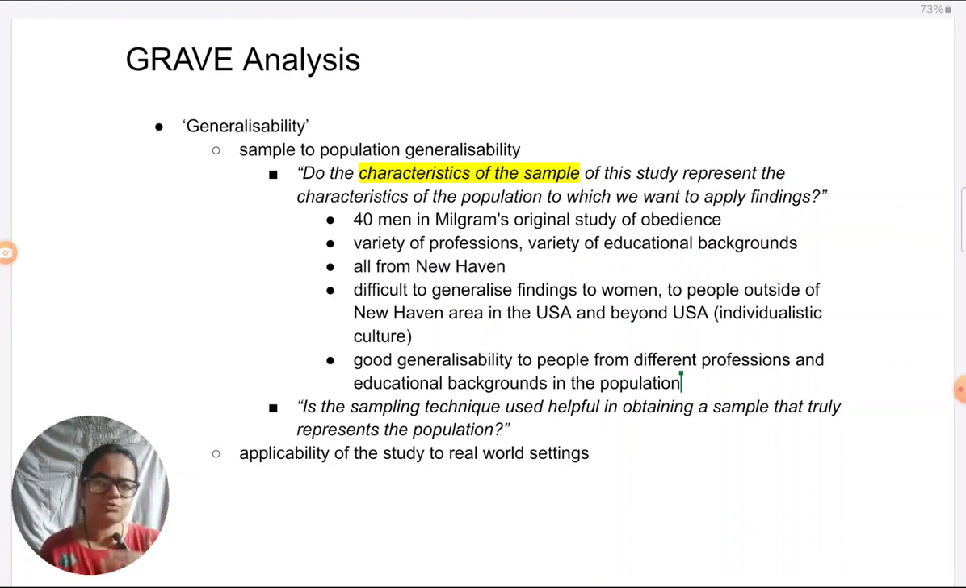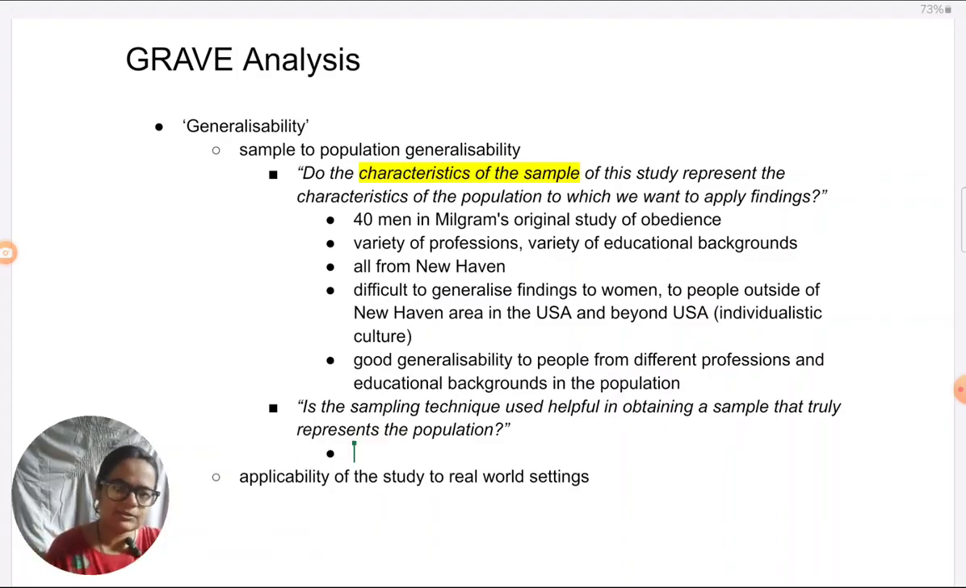This is just to show you how you should think about it. This is not a hard and fast way of thinking about the Milgram study. I'm only using the study as an example. That also is only what is coming to my mind right now. I'm able to present only that much. Okay, so the first thing we consider when doing a generalizability analysis is, like I said, the characteristics of the sample. Now coming to the sampling technique.